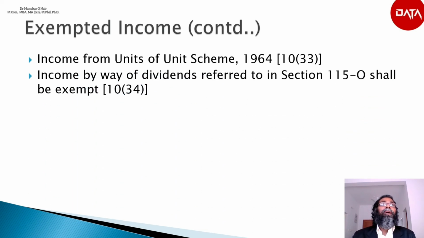The next is income by way of dividend referred to in section 115O shall be exempt according to section 10(34). However, dividend in aggregate in excess of rupees 10 lakh shall be chargeable to tax at the rate of 10% in the case of all assessees resident in India except a domestic company, section 115BBDA.